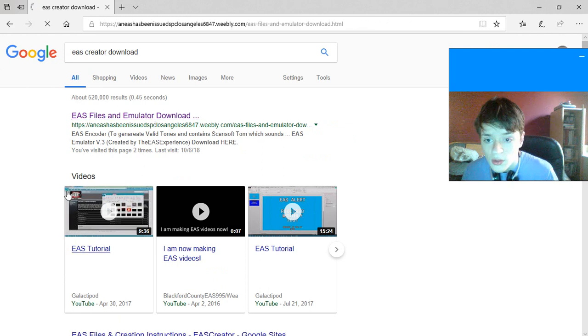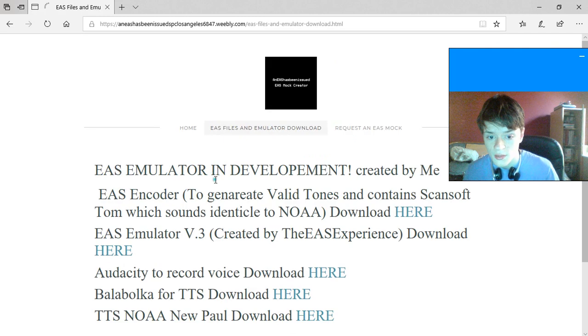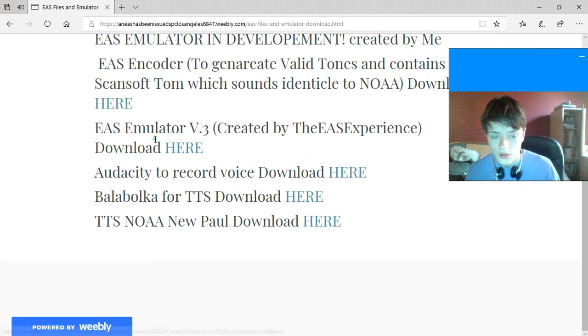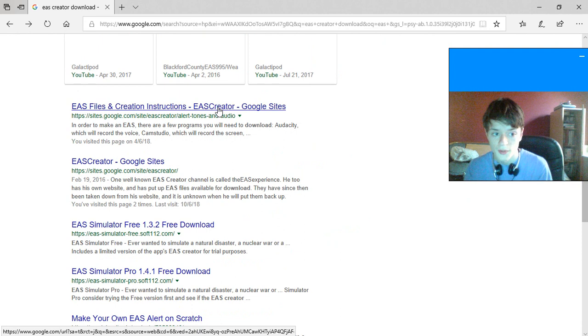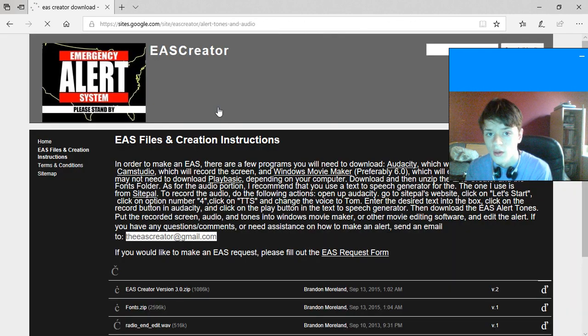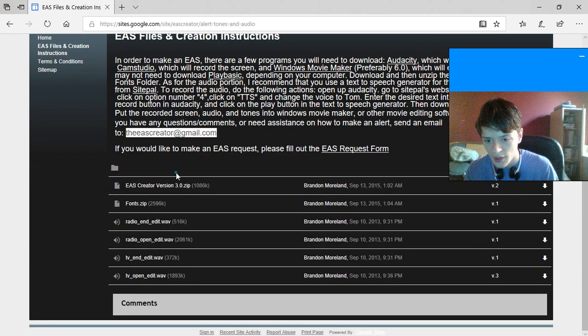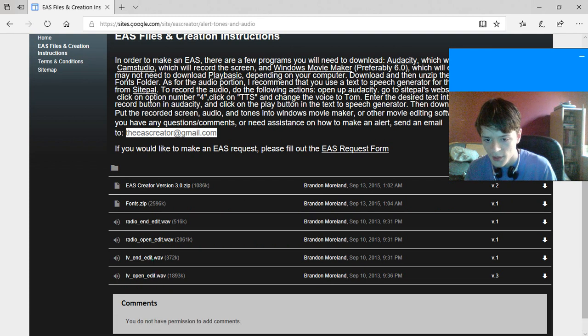I believe this may be the one that the EAS experience. You can use this. This will give you some other tools, so I'll link this in the description box below with the other tools, but that's not what I'm looking for. What we're looking for is this one here, which I'll drop in the description as well. So you'll go to Downloads, and you'll see there's TV Open Edit, TV End Edit, EAS Creator 3.0.